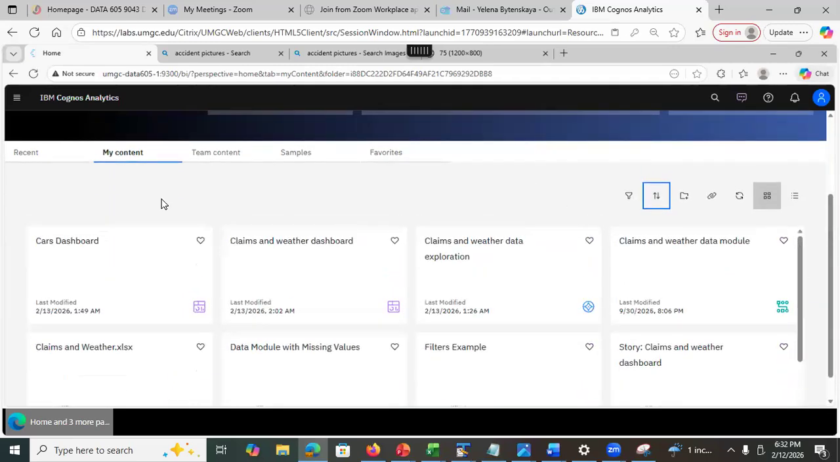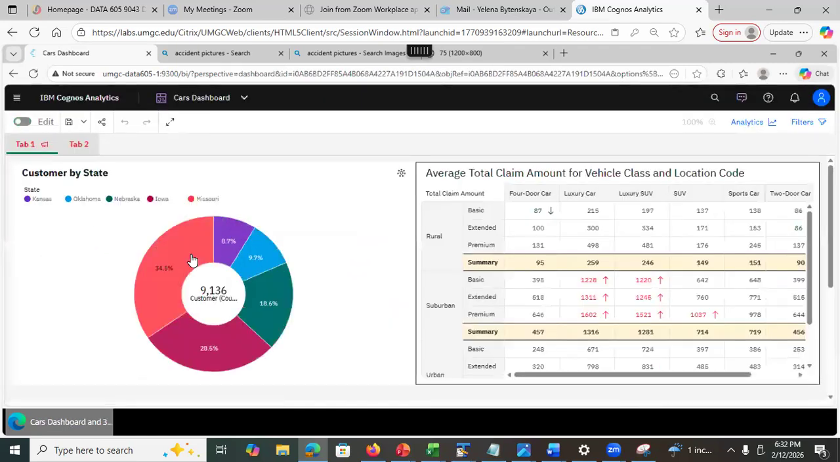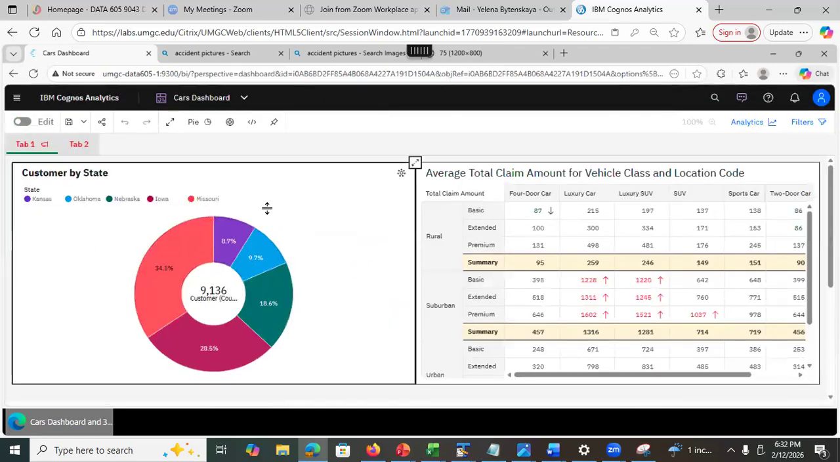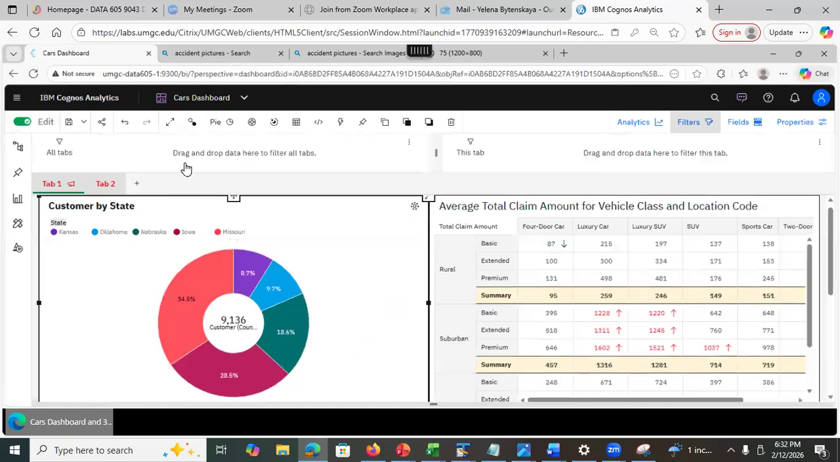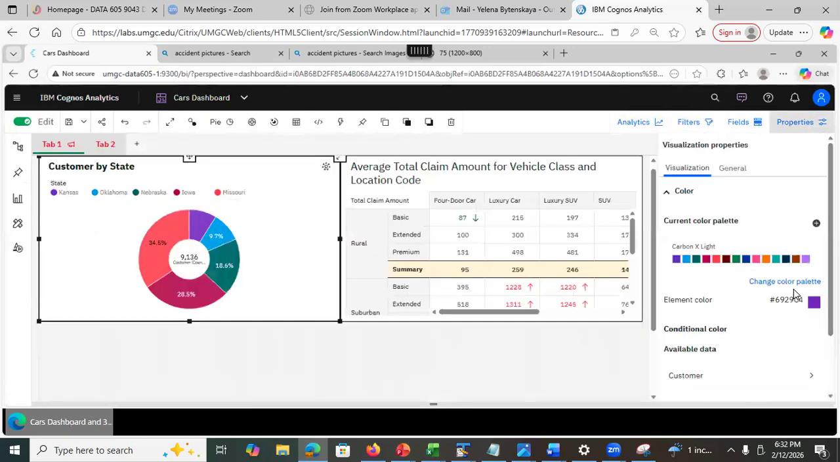So I created this card dashboard today. Let's go back, and this is the pie chart, right? Here's a pie chart. First of all, I have to be in the edit mode, right? I selected this visualization. So let's go to the properties. Oh, and this is the colors. Let's see, element color. Let me select this magenta.